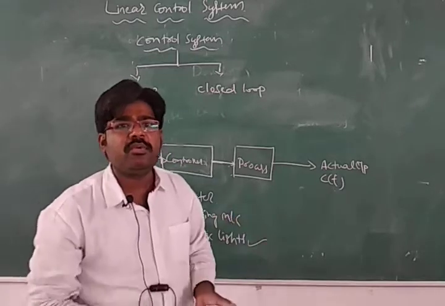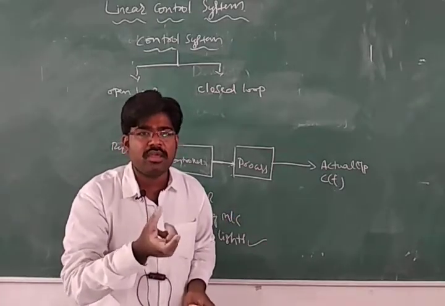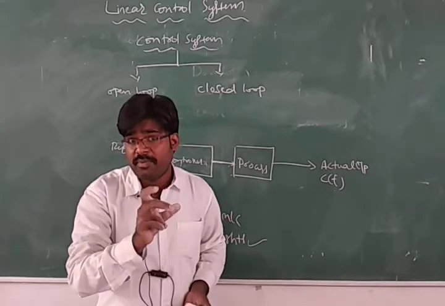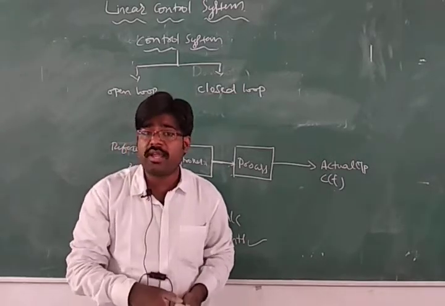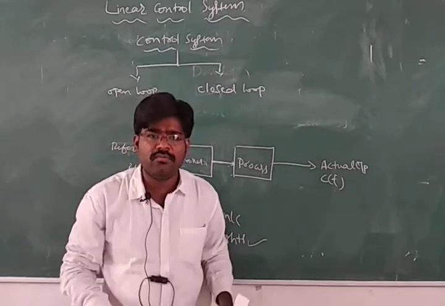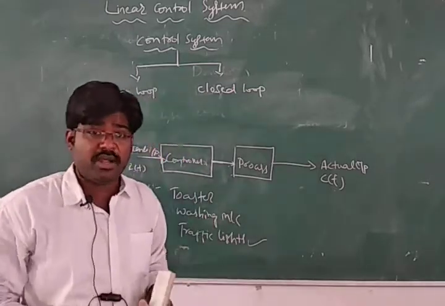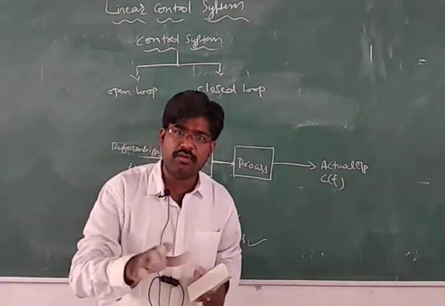So you are giving the input, you are giving the time settings. You are setting the washing machine to 30 minutes. So the washing machine will perform its operation for 30 minutes, and after that it will go off automatically.